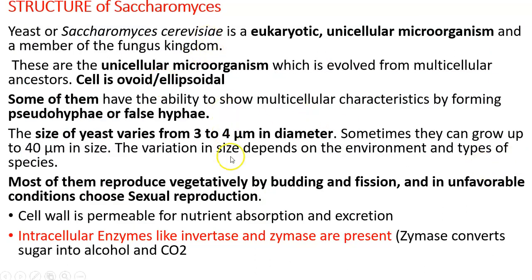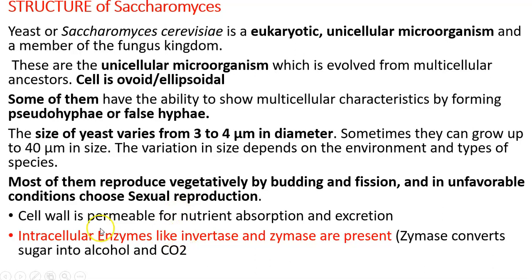This is the note I have already explained. You can specify the size of a single cell, 3 to 4 micrometer. That's why it is called a microorganism. You cannot see it with the naked eye. Other things you can mention is that they reproduce vegetatively or asexually by budding and fission, during favorable circumstances when sufficient sugar substratum is available. Then in unfavorable circumstances they will choose sexual reproduction.